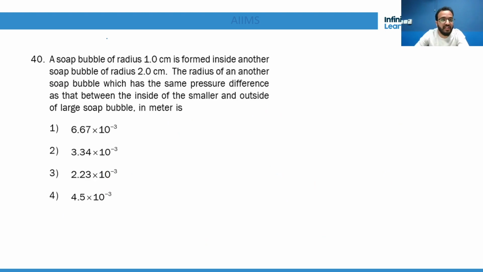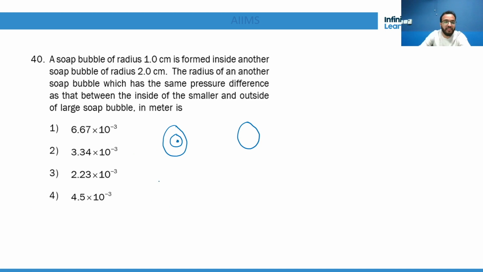Now, a soap bubble of radius 1 centimeter is formed inside a soap bubble of radius 2 centimeter. So one soap bubble, another soap bubble. We need the radius of another soap bubble which has the same excess pressure difference. When you move outside a soap bubble, pressure drops by 4T by r. So what is the excess pressure inside here?